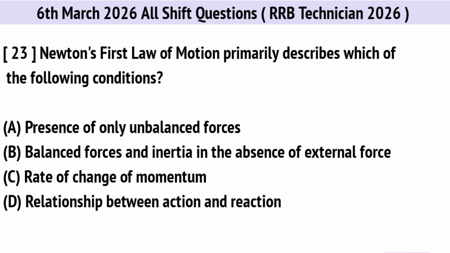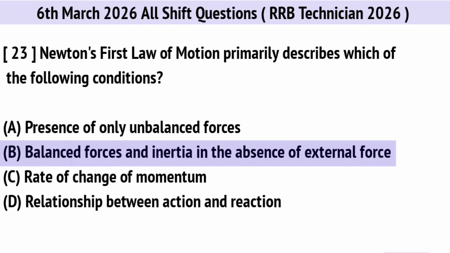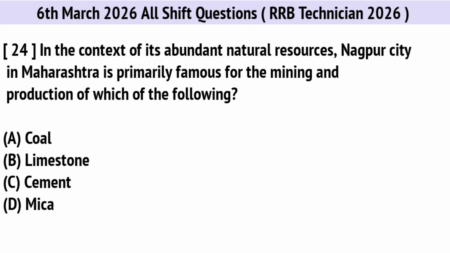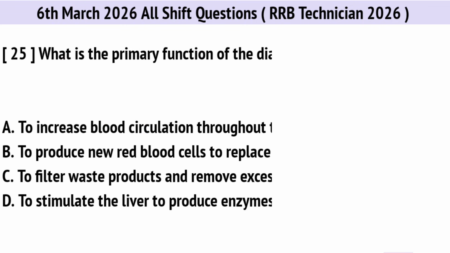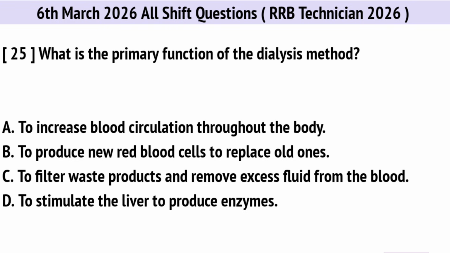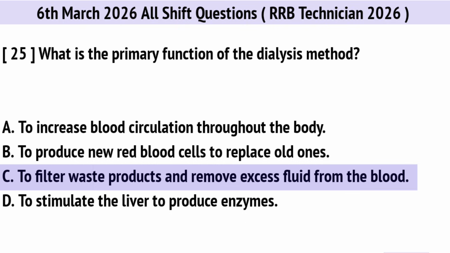Newton's first law of motion primarily describes which of the following conditions? Correct option is B, balanced forces and inertia in the absence of external force. In the context of its abundant natural resources, Nagpur city in Maharashtra is primarily famous for the mining and production of which of the following? Correct option is A, coal. What is the primary function of the dialysis method? Correct option is C, to filter waste products and remove excess fluid from the blood.